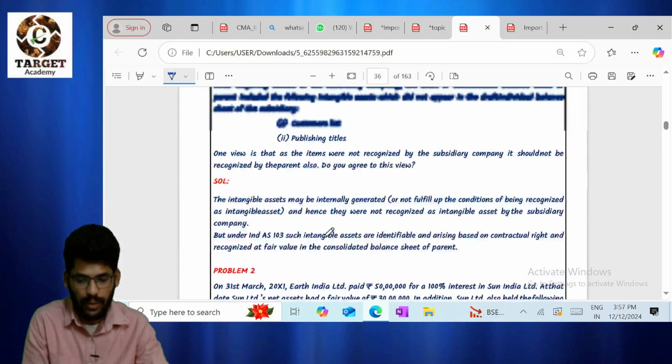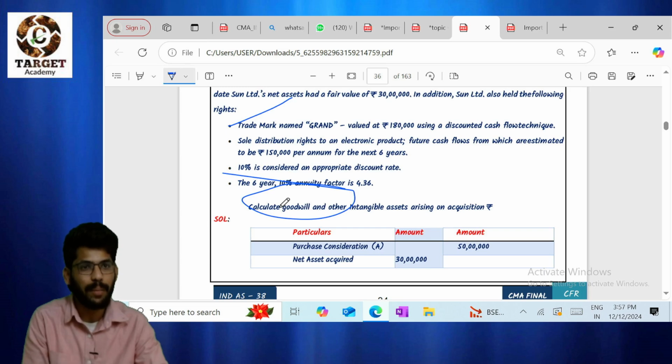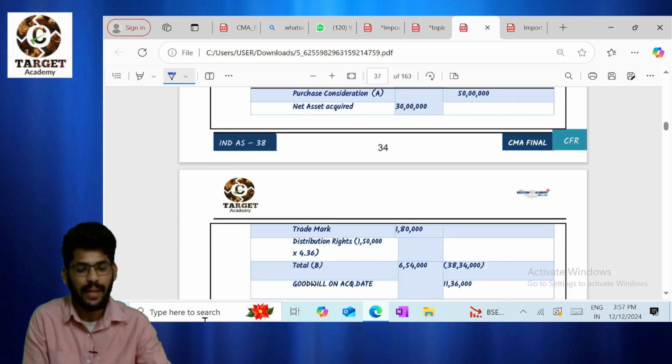Also, this is the basic question, sir. Basic question, calculation of goodwill. I think everyone knows about purchase consideration minus net assets, right? In this case, NCI will not be there. We will discuss this in Ind AS 103, right? Okay, here also it is very important in the case of intangible assets. Calculation of goodwill, same, purchase consideration minus net assets.